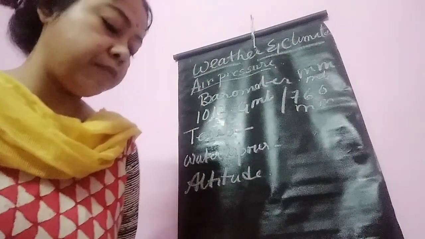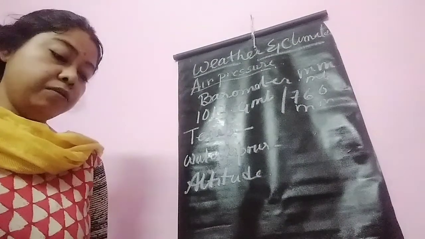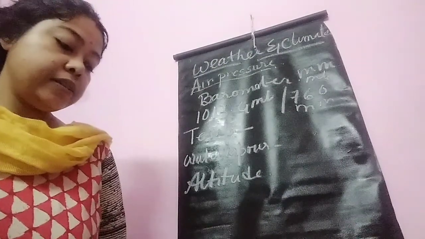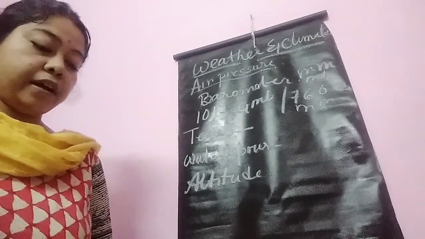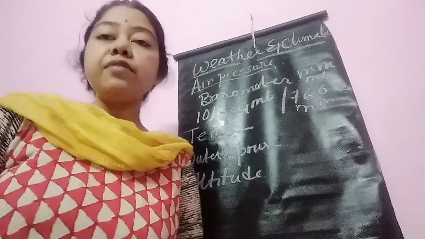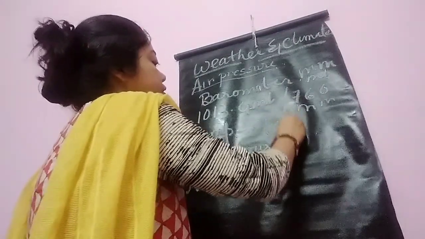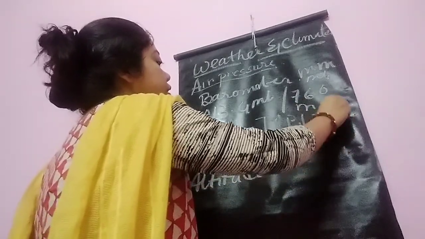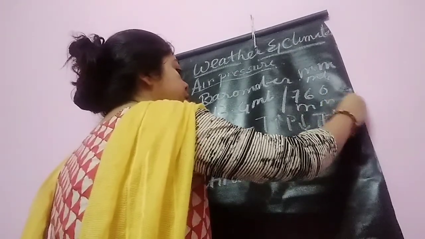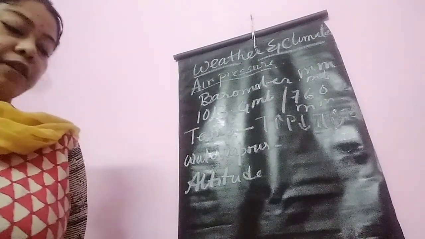First is temperature. As the air is heated, it expands and rises. You know that warm air is lighter and rises up, whereas cold air is heavier and denser. Thus, in atmospheric air, there is an inverse relationship between temperature and pressure. When temperature increases, pressure decreases, and when temperature decreases, pressure increases.